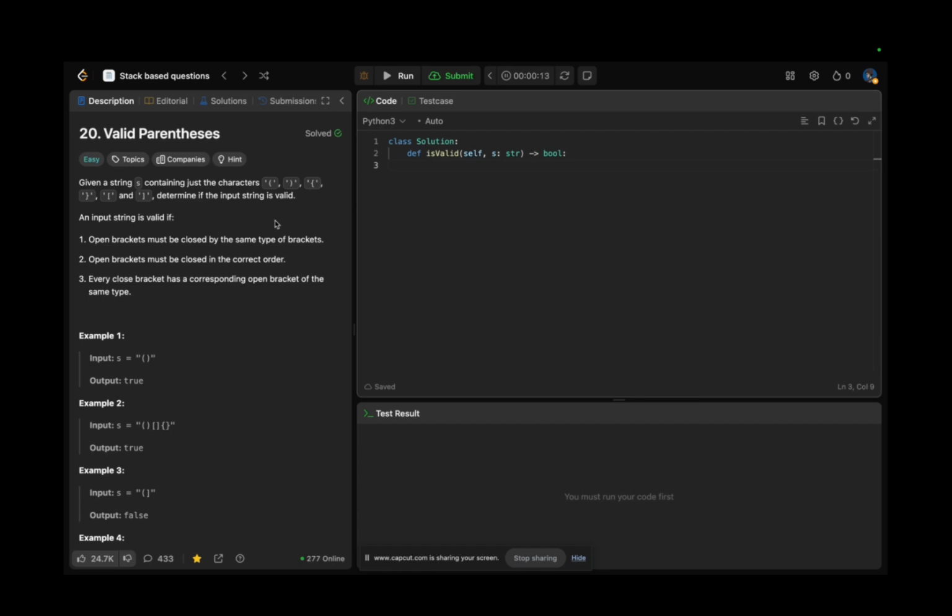For example, here: given a string s containing just the characters of brackets, determine if the input string is valid. Validness here is defined as: open brackets must be closed by the same type of brackets, not different. Open brackets must be closed in the correct order. It means that if it's opened, it should be closed. Every closed bracket has a corresponding open bracket of the same type.